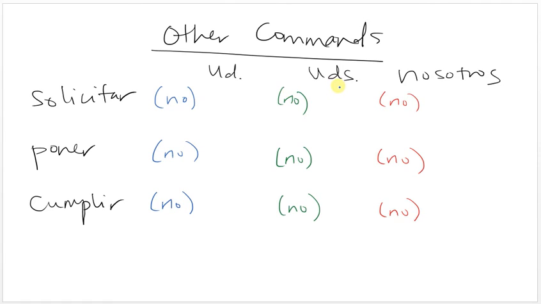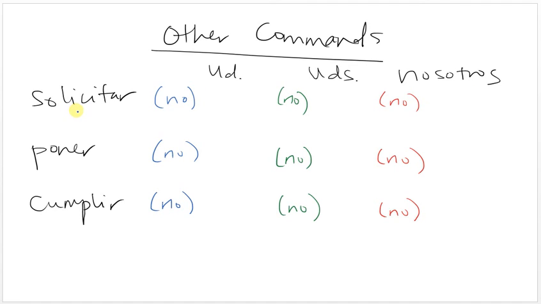For an ustedes command, you're telling more than one person what to do. So if I'm telling the whole class to do something, if you are telling two of your friends what to do, if you are telling both of your cats what to do, if it's plural, it's going to be ustedes. And then we have the nosotros command. If you are including yourself in your command, what you're saying is let's. So like let's all go to the movies or let's volunteer. If you want to say let's do something, then it's going to be a nosotros command.